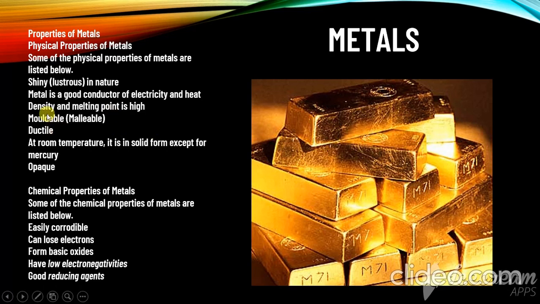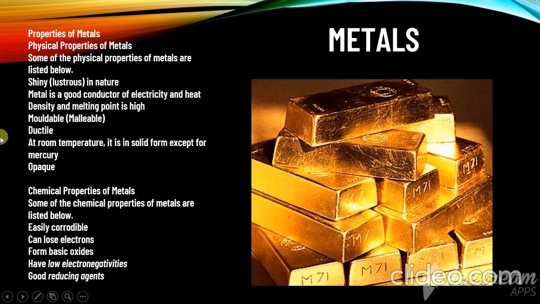And let us go to the next point. Malleable means you can't easily bend it or make it into another shape, because it is very durable in nature and very strong. You can't make it bend. And ductile means you can't break it. If you place it in any place and try to hit it with a hammer, it will not be broken.